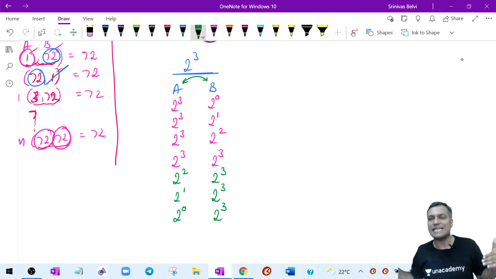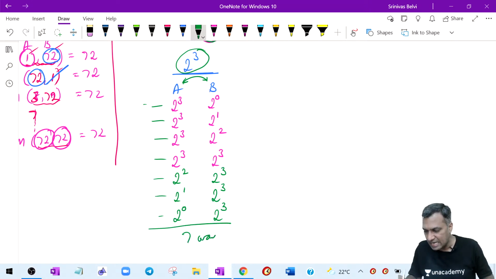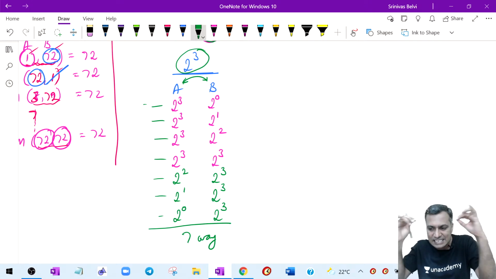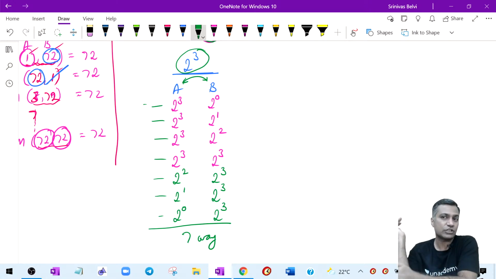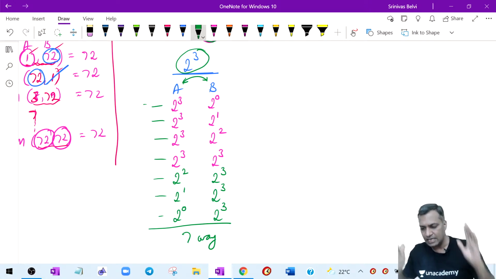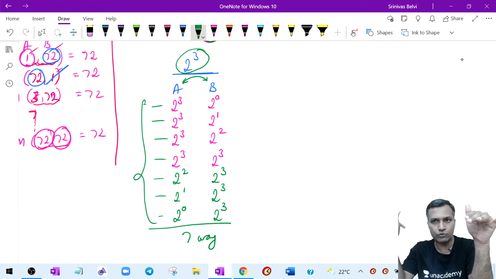Now, these are my cases. How many cases? 2 power 3 therefore exists in A and B: 1, 2, 3, 4, 5, 6, 7. There are 7 ways in which 2 power 3 can be allocated between A and B. Guys, the 2 power 3 story is clear. Because when you take the LCM, 2 power 3 should be there either in A or in B. That can happen in 7 ways.